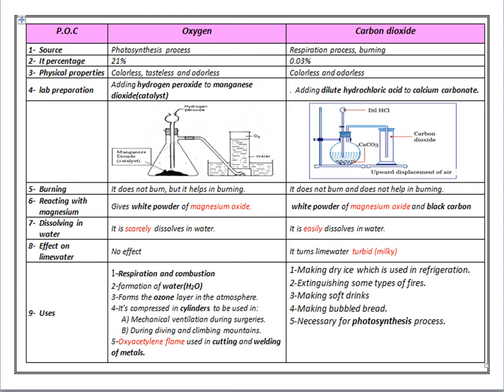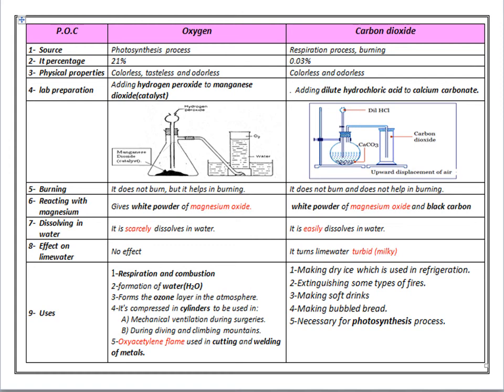Don't be confused between the preparation of the two gases. Carbon dioxide gas is prepared from dilute hydrochloric acid and calcium carbonate. From its name, carbonate, it's used to prepare carbon dioxide gas.